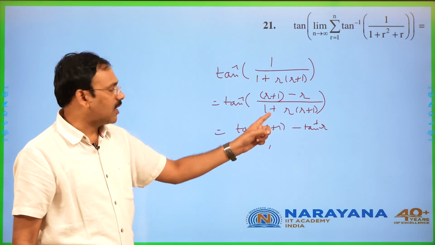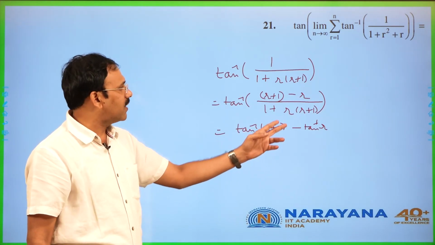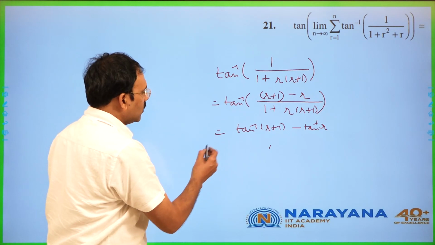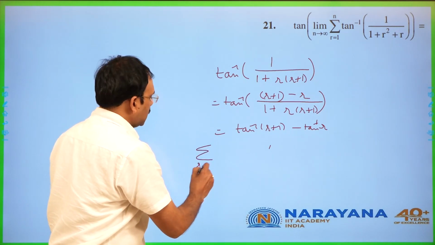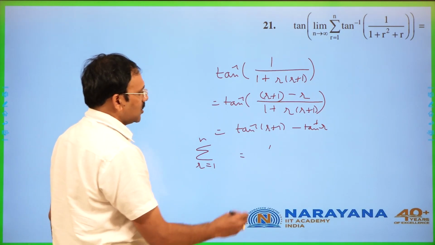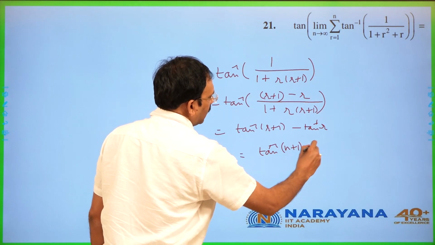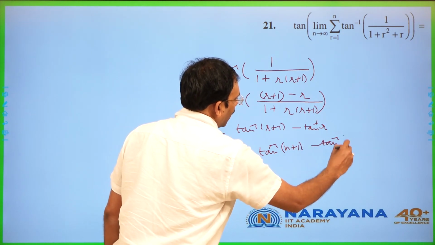This is the formula that we have for tan inverse (x minus y)/(1 plus xy), which means tan inverse x minus tan inverse y. If you just apply sigma r equal to 1 to n, after cancellations you will get tan inverse (n plus 1) minus tan inverse 1.